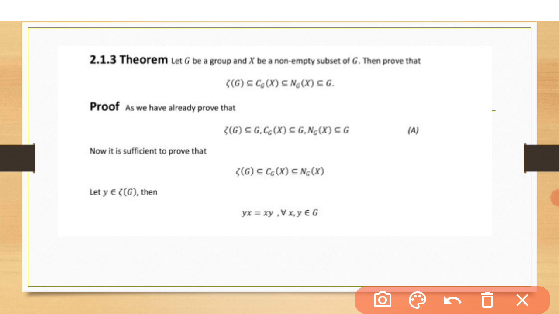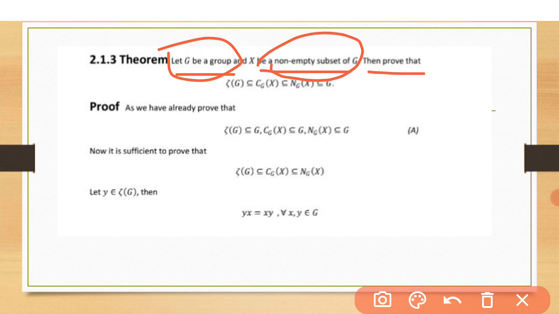Let's start. The theorem is: let G be a group and X be a non-empty subset. Then prove the following. We know that for the centralizer, the normalizer, and the center, we take a non-empty subset, not a group, a subset of G. Some elements of G we take and commute them with the elements of X. If the whole set commutes, that is called the normalizer.